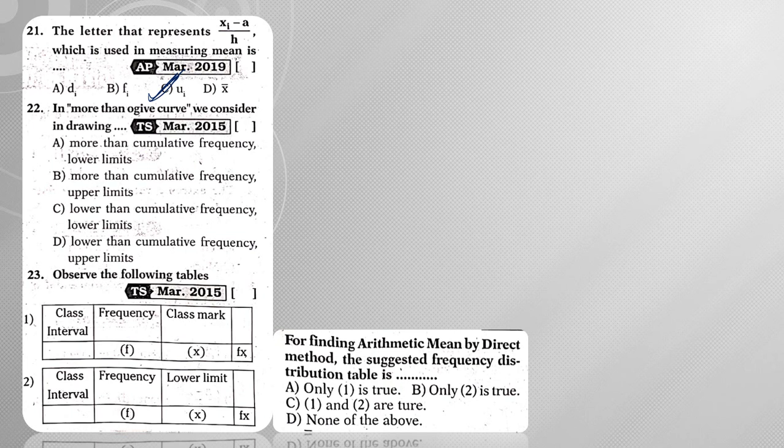In the more than ogive curve, what do we consider in drawing? More than means we will consider lower limits. So in the more than type ogive curve, we will be using lower limits and more than cumulative frequency.